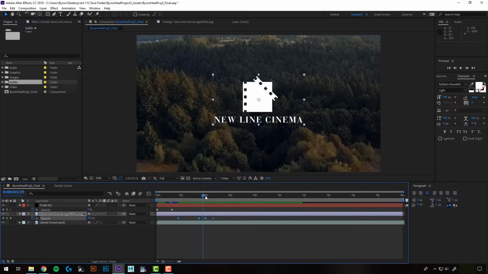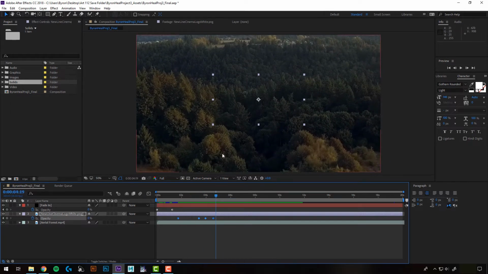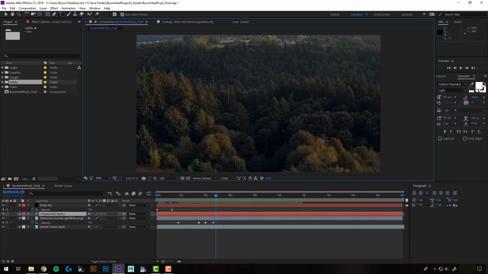Now I'll have my next piece of text, which I think should be presents. So New Line Cinema, fade out, presents, and I think I'll have that fade in as well. All right, so to do that, I'm going to use my type tool here. I'll select that, and I'll just click my cursor anywhere in here. And I'll just type out my text.